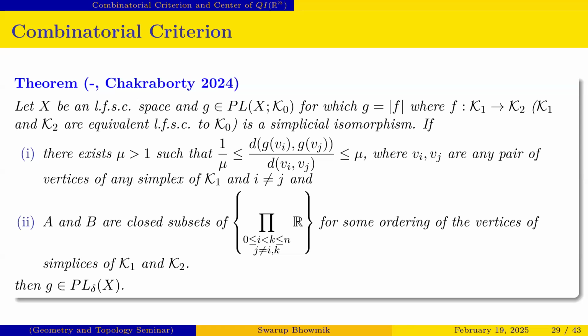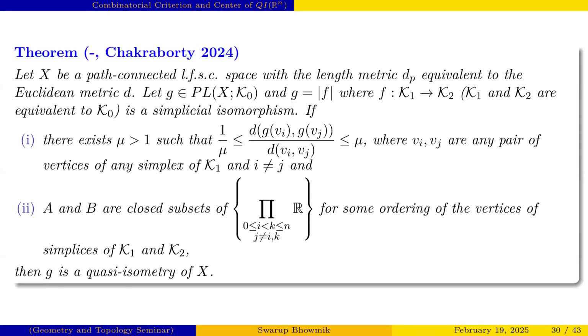So here X is an LFSC space and g belongs to PL(X, K naught). If we impose conditions only on the vertices, and if the two sets are closed subsets, then we can say that the element of PL(X, K naught) belongs to PL delta X.